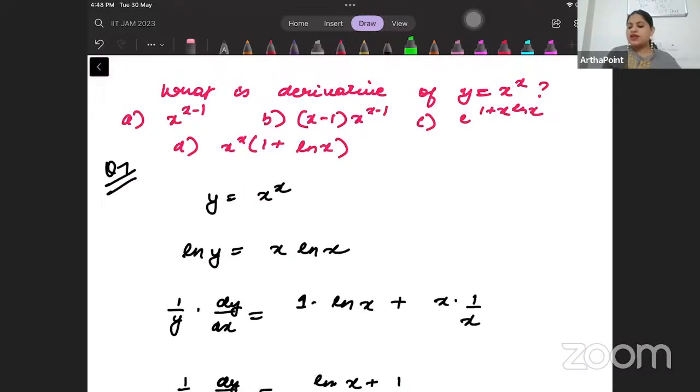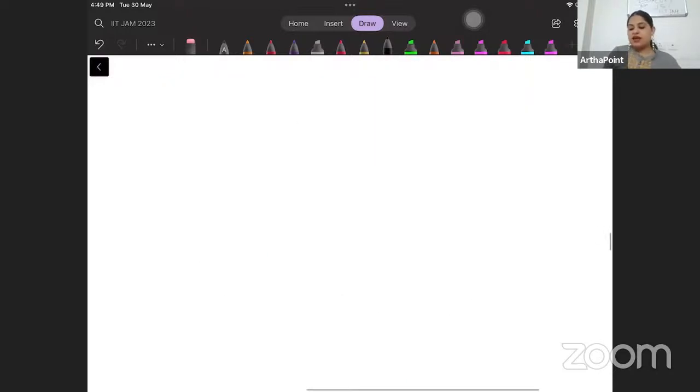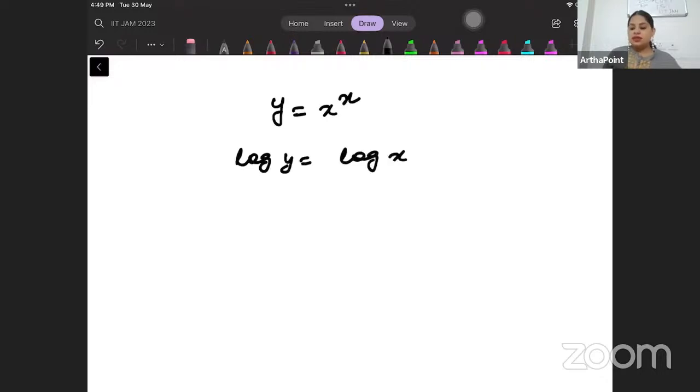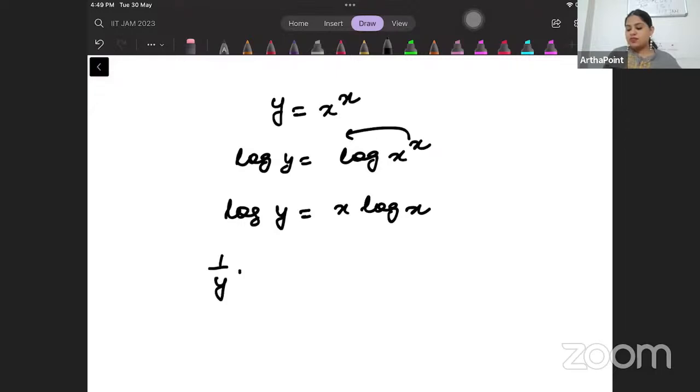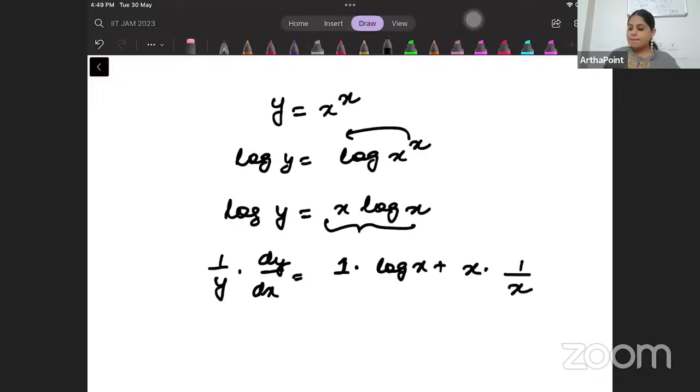Now, very simple. It says, what is the derivative of y is equal to x to the power x? So beta, if I have this, I can take log on both sides. That means this x can come down. So I will have, I can differentiate both sides. I have to use the product rule here. So differentiation of first function, second as it is, plus differentiation of second function, first as it is. This will be log x plus 1.